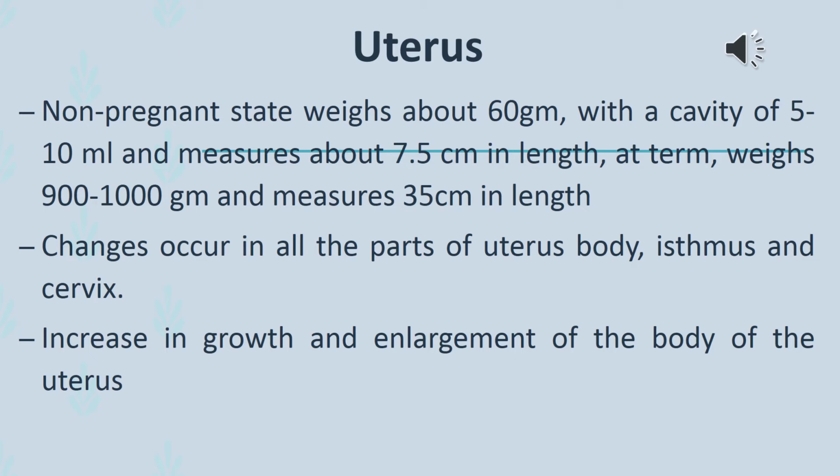The volume of the uterine cavity increases to around 5 liters. The amount of its muscle, blood vessels and nerves increases. By the time the pregnancy has reached term, the uterus will have increased 5 times its normal size.